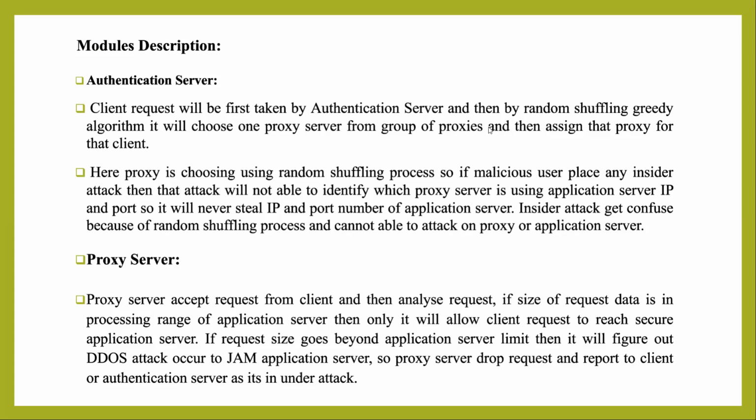The client request will first be taken by the authentication server, and then by the random shuffling greedy algorithm, it will choose one proxy server from a group of proxies and assign that proxy to that client. So the proxy is chosen using a random shuffling process. If a malicious user plays any insider attack, then the attacker will not be able to identify which proxy server is using the application server IP and port. So it will never steal the IP and port number of the application server. The insider attack gets confused because of the random shuffling process and cannot attack the proxy or application server. Now coming to the proxy server.